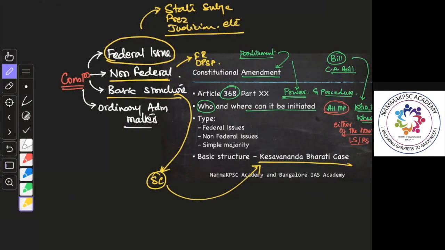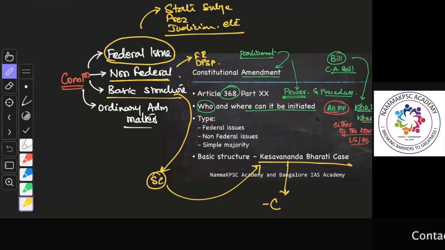It did not define it as such, but the basic structure, according to the Supreme Court, is so important that it cannot be amended.